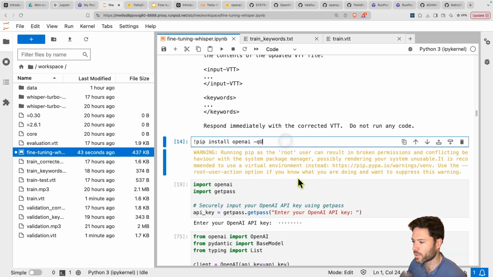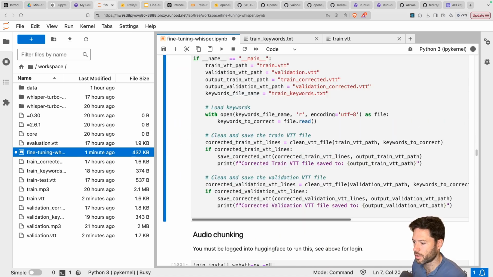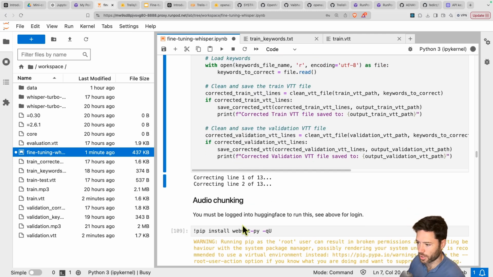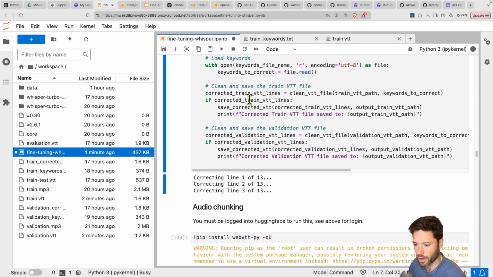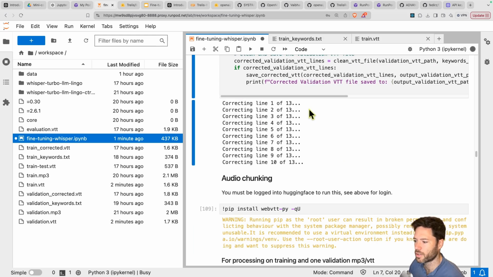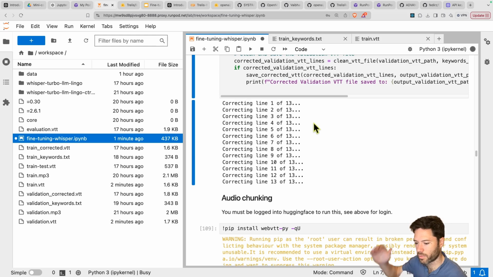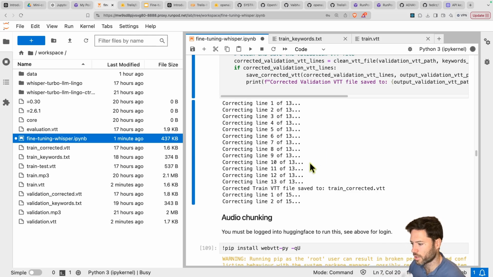So I need to install OpenAI, and then I need to enter my OpenAI key, run the script, and you can see it's just iterating through these line by line in order to create a corrected VTT file. So we'll have a corrected train, and we'll have validation corrected. And this will work if you have longer data as well. It'll just take a bit longer to process.